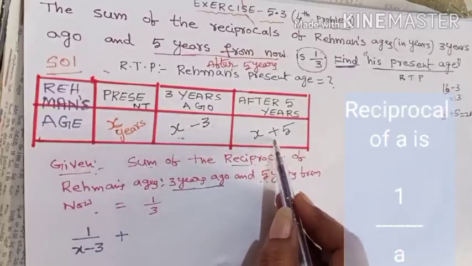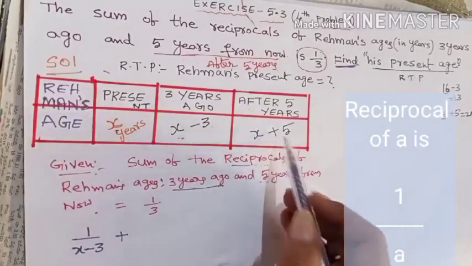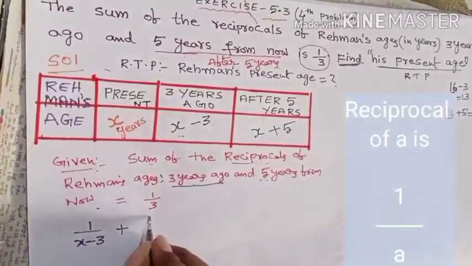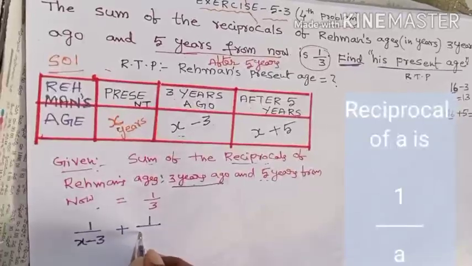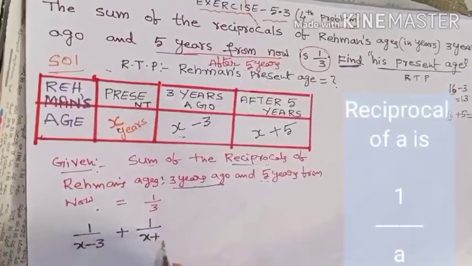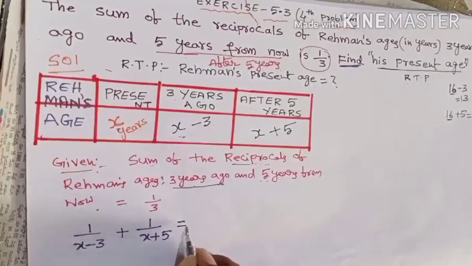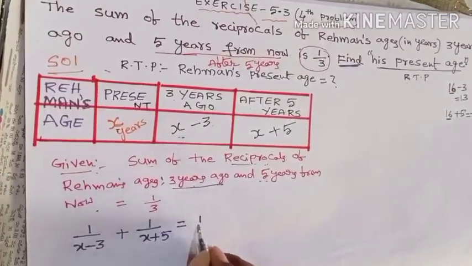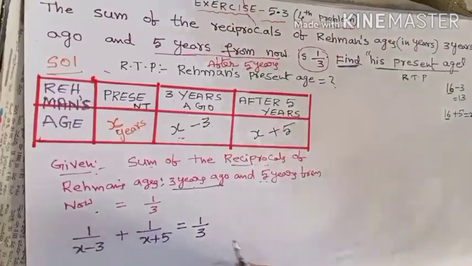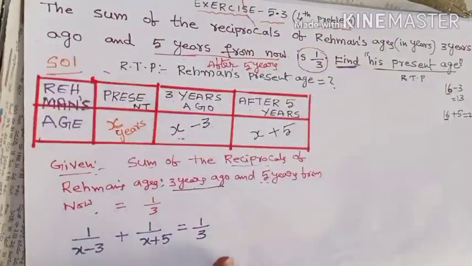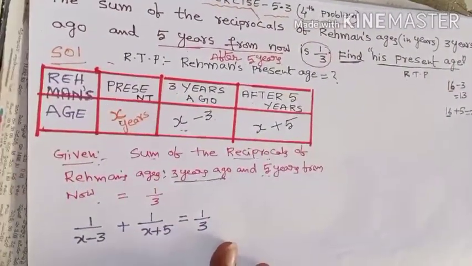So you have to take the reciprocal of this one. What is the reciprocal of this one? 1 by x plus 5 is equal to how much? 1 by 3, isn't it? Now I have written down the equation according to the given condition.